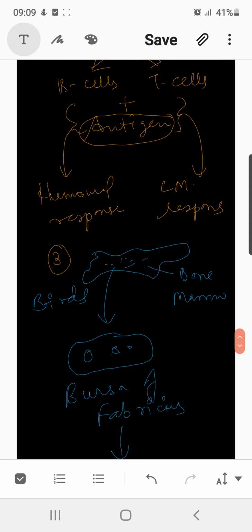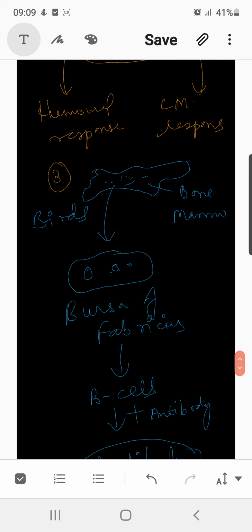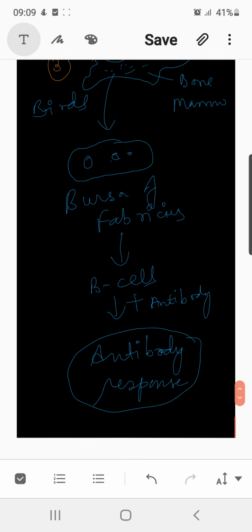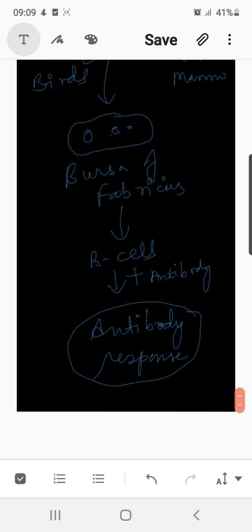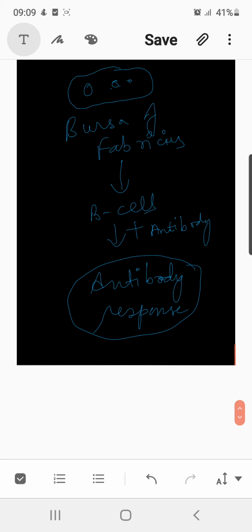The third one is the formation of B cells through the bone marrow in the case of birds, and the intermediate structure is the gut associated gland, that is the bursa of Fabricius. When these B cells interact with the antigen, they ultimately provide the antibody response in the case of birds.